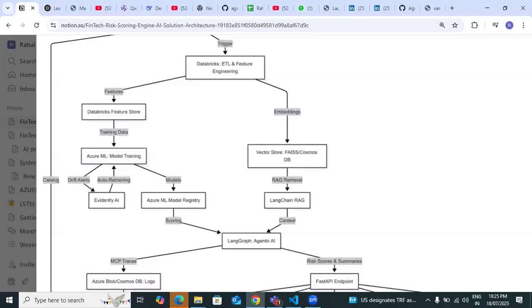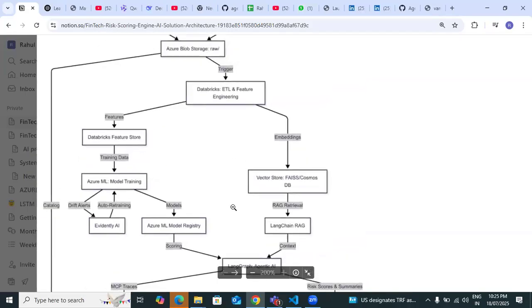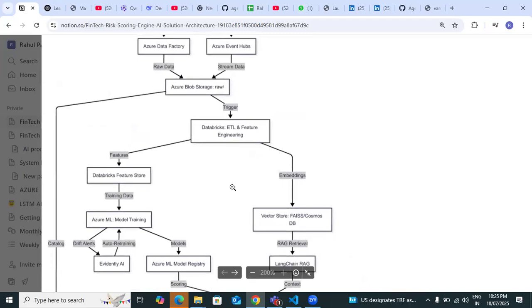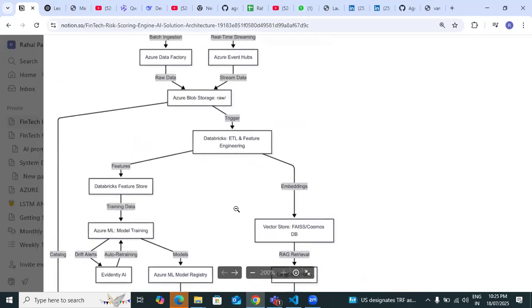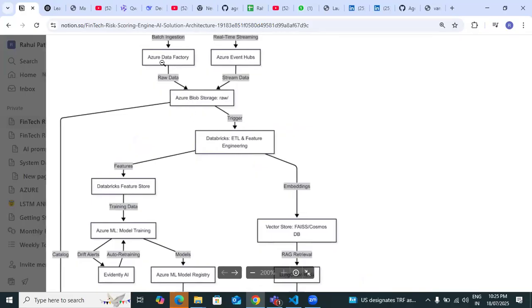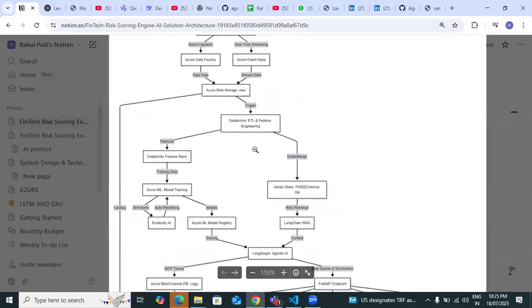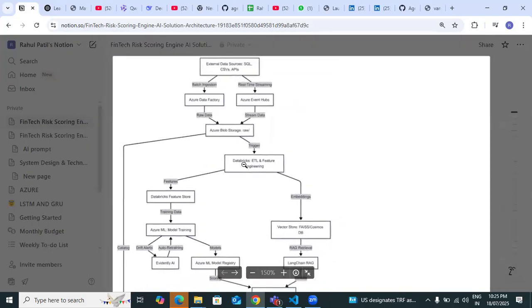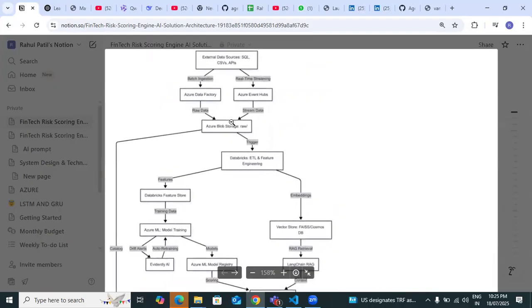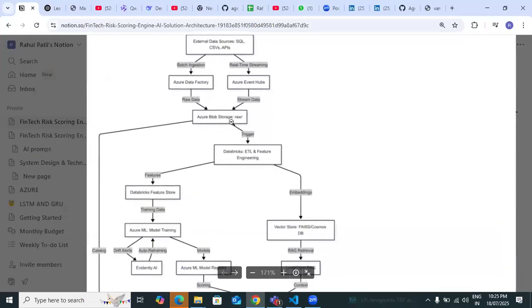So go up, just go up. You did extractions. What are the sources? Event Hub, what is that? Event Hub is coming from where? Means there are two, Azure Data Factory. Go up, go up, still go up. No, no, no, top, top. Sorry, wait. Yes. So batch means real time streaming here. Can you increase the box size? Don't reduce it, just keep it like that.